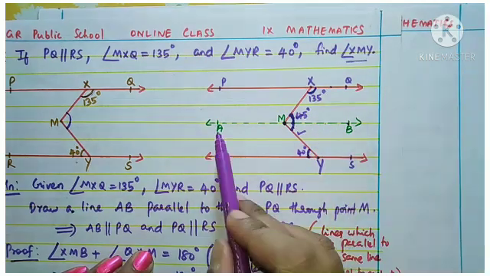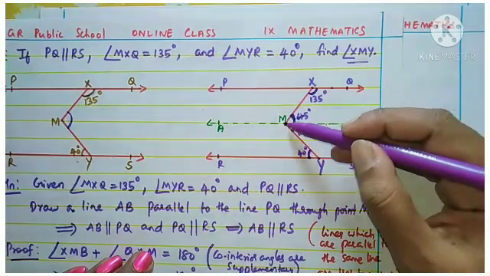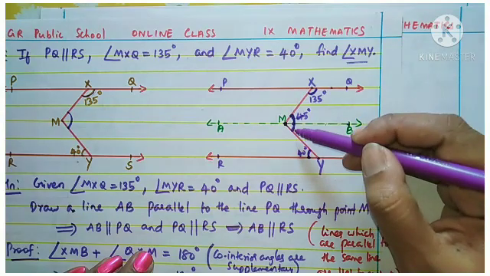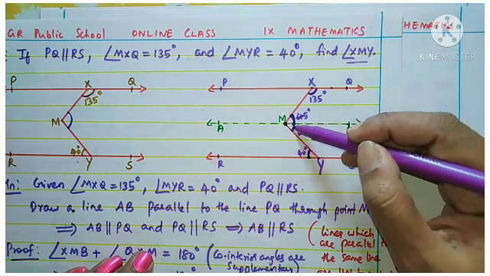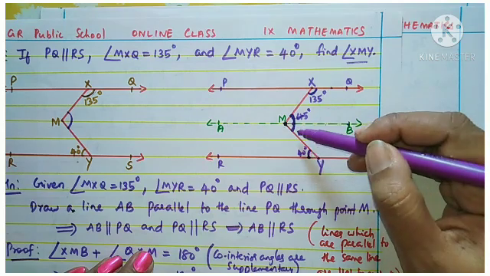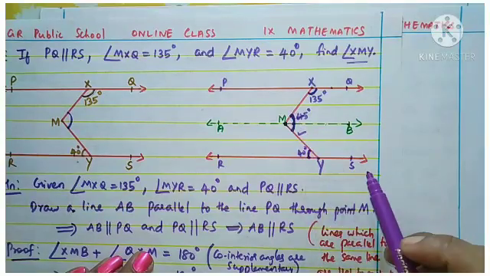Yes, because AB is parallel to RS and MY is a transversal, and on either side of the transversal these two angles are alternate interior angles. A pair of alternate interior angles are equal.